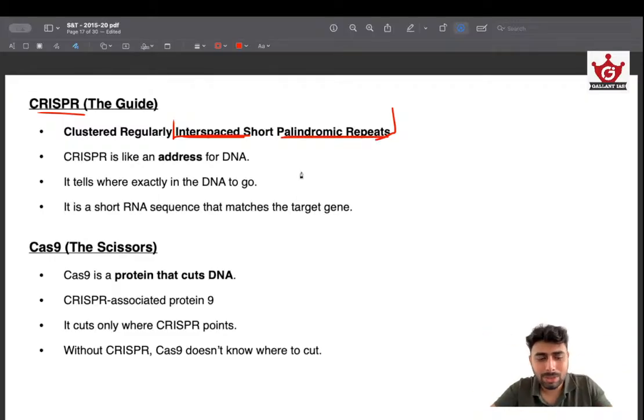This is regarding DNA, so that's why I have given the full form of CRISPR. Palindromic sequences are associated with DNA and RNA, or gene editing in general.